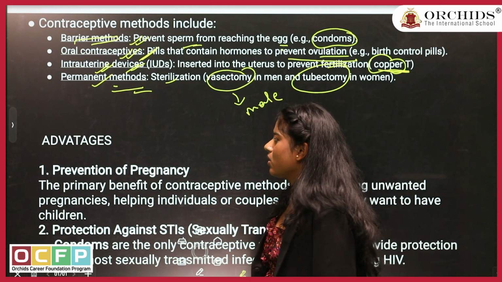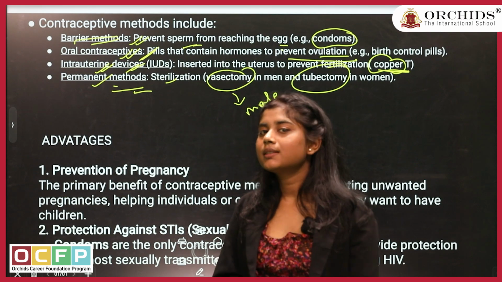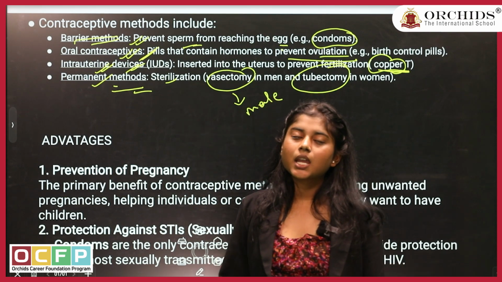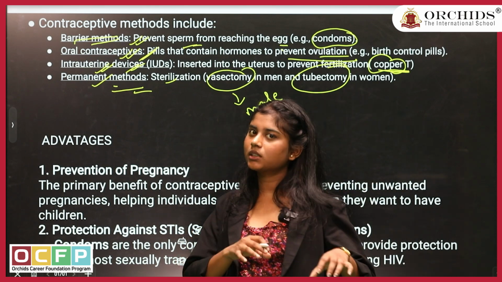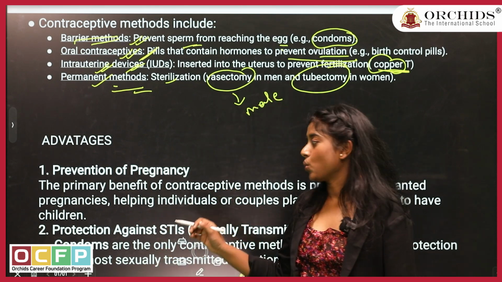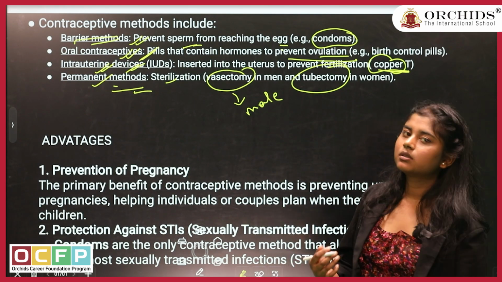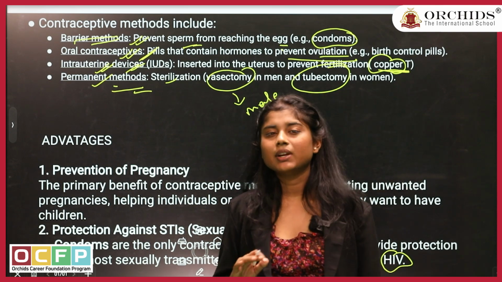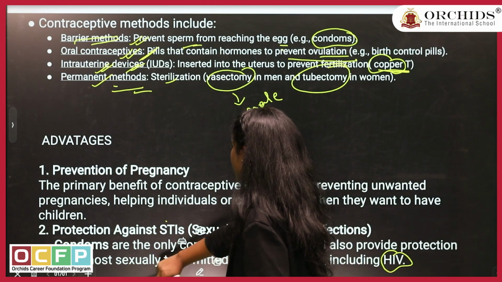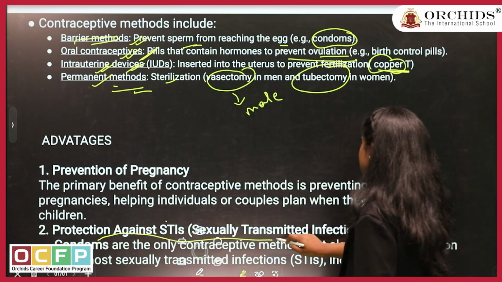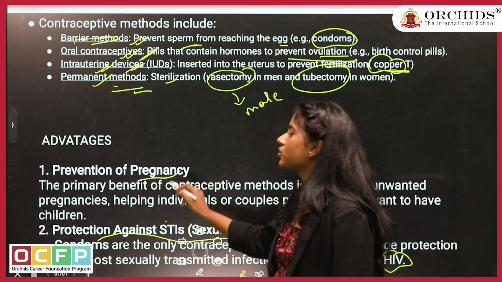Advantages. Now you know that there we have a lot of diseases around us. So there is one disease known as sexually transmitted diseases. In this thing, the disease, the pathogen, the bacteria, the virus will be transferred from one person to another person with a sexual contact. So one of these diseases, HIV/AIDS. In this thing, with time the person's immunity degrades. Also we don't have any medicine for it as of now. So first is protection against STDs, sexually transmitted diseases, and then it helps in the prevention of pregnancies.